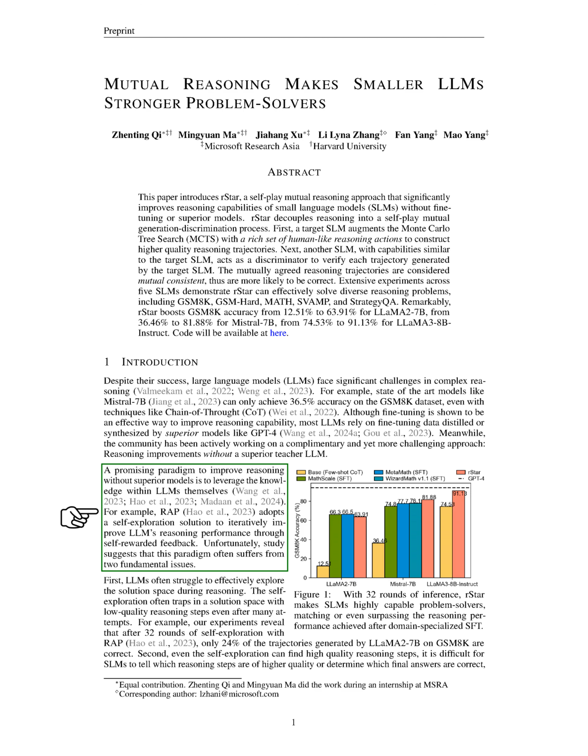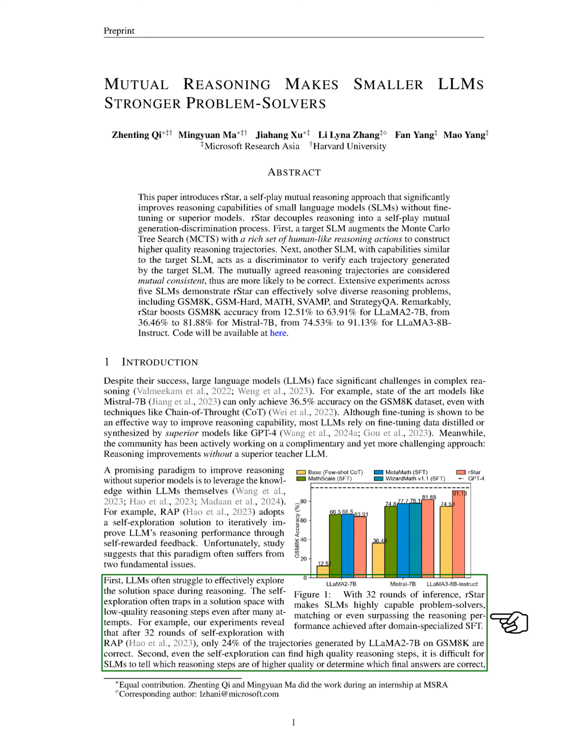The research community is exploring a complementary approach, improving reasoning without relying on superior models. One promising method is to utilize the knowledge within LLMs themselves. For example, the RAP method uses self-exploration to enhance reasoning through self-rewarded feedback. However, studies indicate that this approach faces two main issues. First, LLMs often fail to effectively explore the solution space, resulting in low-quality reasoning steps even after multiple attempts. Our experiments show that after 32 rounds of self-exploration with RAP, only 24% of the generated paths by Llama 2 7B on GSM-8K were correct.